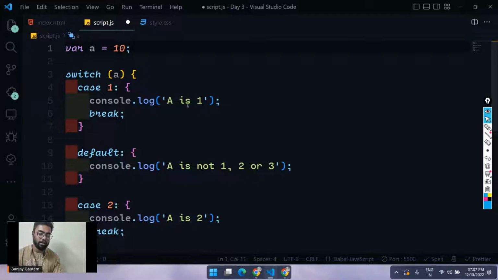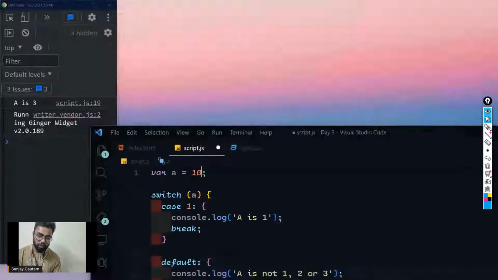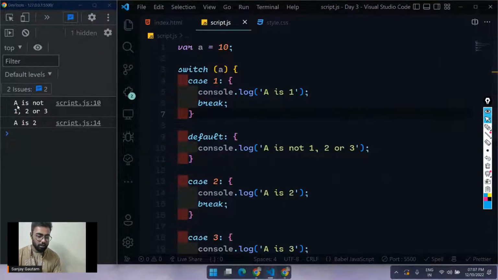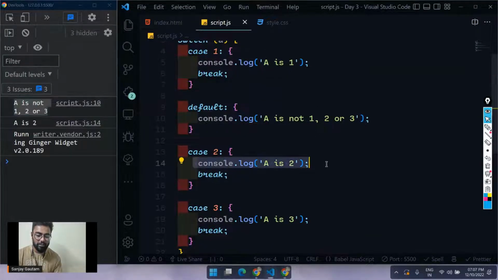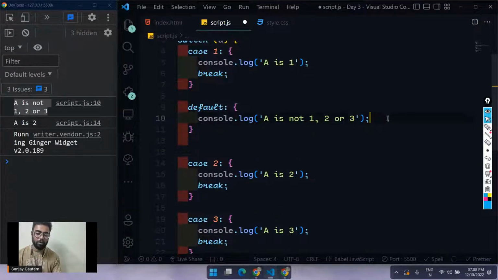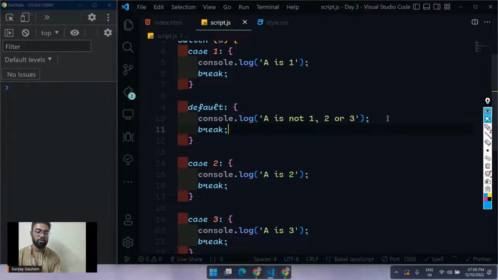So let me put a 10 here. 10 is not equal to 1, 2, or 3. If I run it, I'm getting A is not 1, 2, and 3, and I'm also getting A is 2. After that I have a break statement, so I'm not getting anything after that. So if you use your default not at the last but at the top, in that case you have to use the break here.